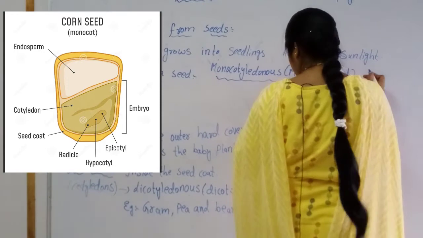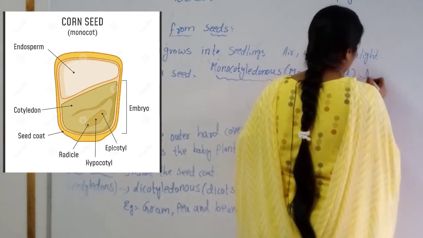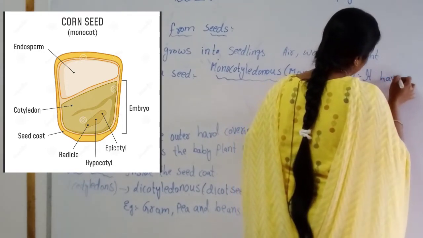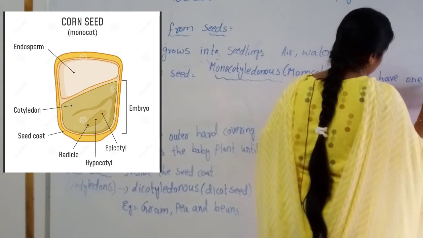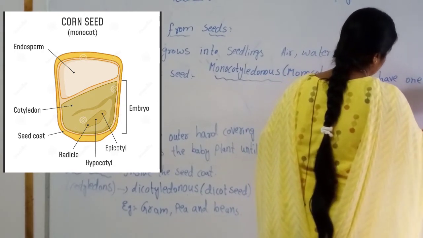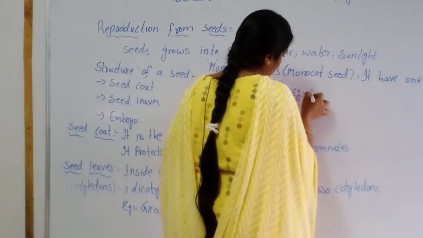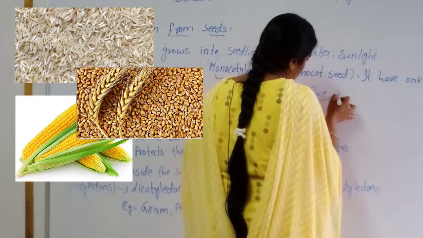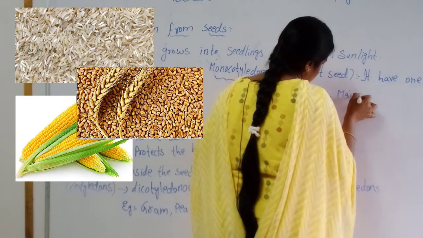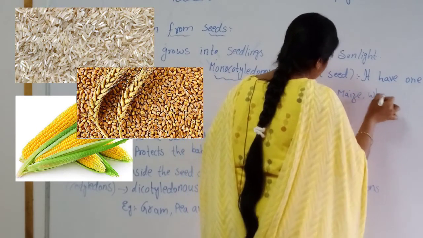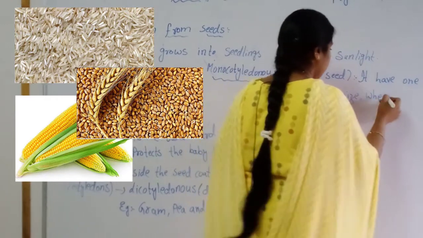Examples: rice, maize, wheat. These are the examples of monocot seed.